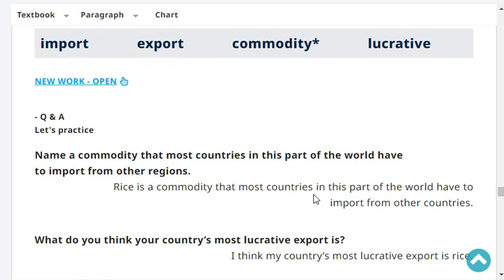Okay, next, name a commodity that most countries in your part of the world have to import from other regions. Oil is a commodity that most countries in my part of the world have to import from other countries. Very good.